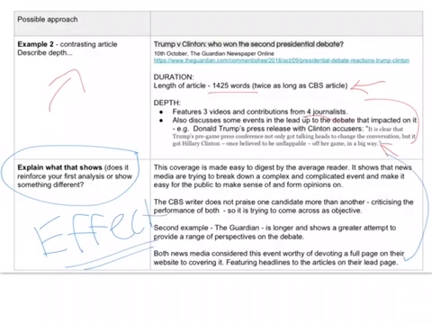Was it balanced? How did it make it easier to digest for the average reader, which is what I've put there. I thought that these articles were trying to make something that's quite complex and complicated easy for the public to make sense of and form their opinions on. They're trying to come across as objective, and I've given quotes earlier that show that. And I've compared it with the second article.